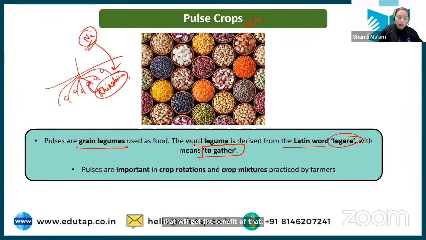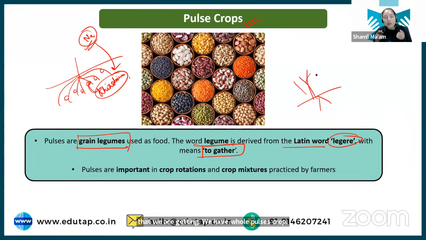Okay. Now, what is the meaning of grain legumes? देखो, legumes is a term that is used for the pulse crops. ठीक है? We have the whole pulse crop. It's not that we are getting only grains. We have the whole pulse crop. So grain legumes means we are using the grain of these legume crops. That is the difference. That is the meaning of grain legumes. And legume is a general term used for the pulse crop.